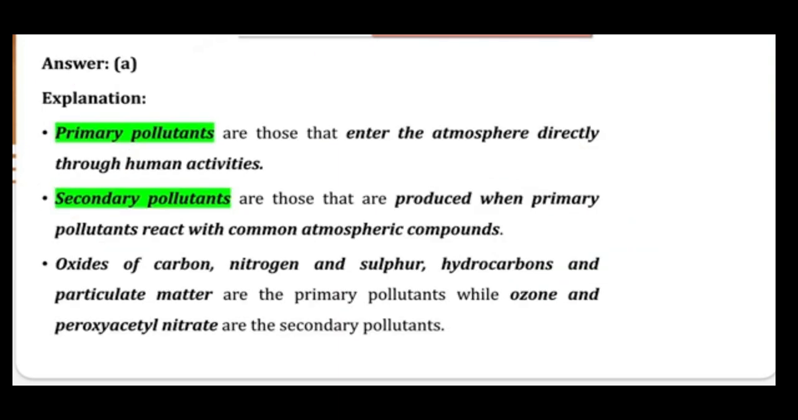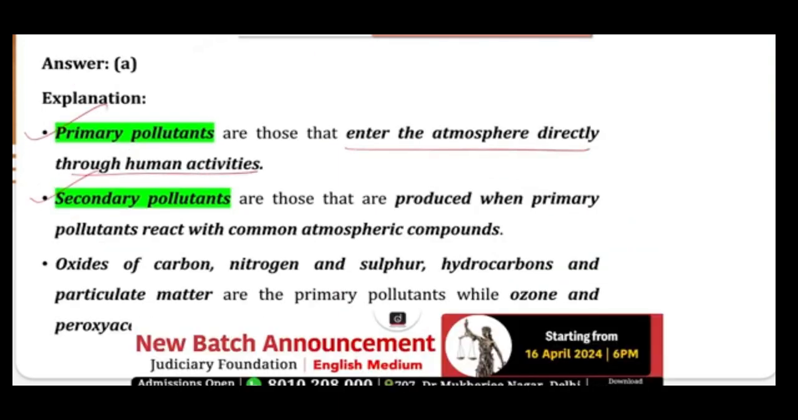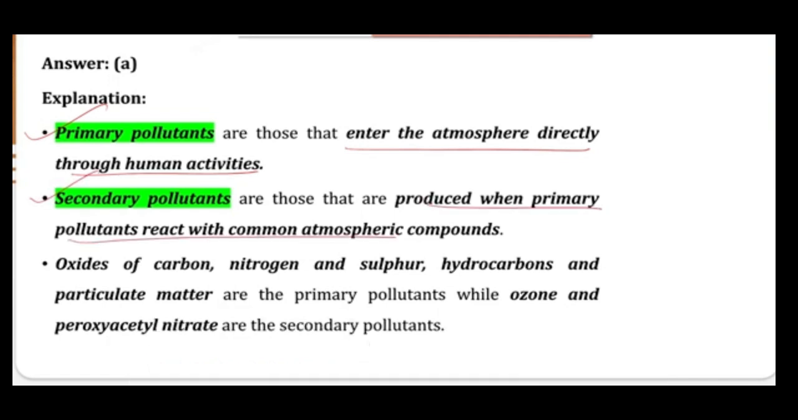Now here you can see there are certain primary pollutants. As I told you, they enter the atmosphere directly through human activities. Secondary pollutants are the ones produced when primary pollutants react with common atmospheric compounds. Oxides of carbon, nitrogen, sulfur, hydrocarbons, and particulate matter are your primary pollutants. Then ozone and peroxyacetyl nitrate are secondary pollutants. I hope this is clear.